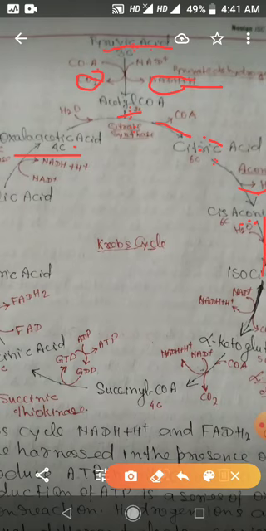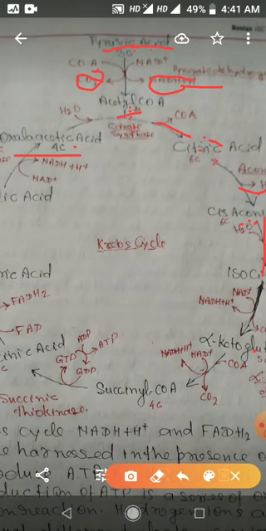Then oxalosuccinic acid change into alpha ketoglutaric acid. So in this way, from isocitric acid, one molecule of NADH plus H ion and one molecule of carbon dioxide given out. Isocitric acid is changed into alpha ketoglutaric acid.